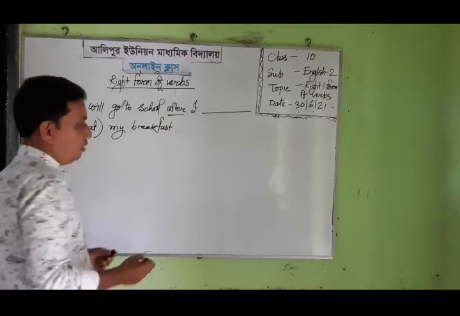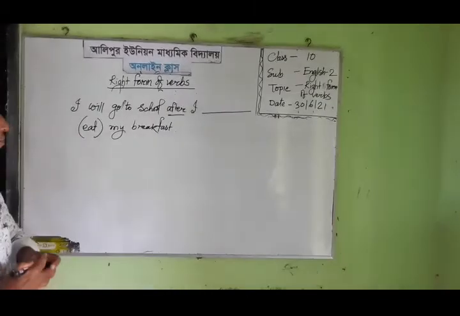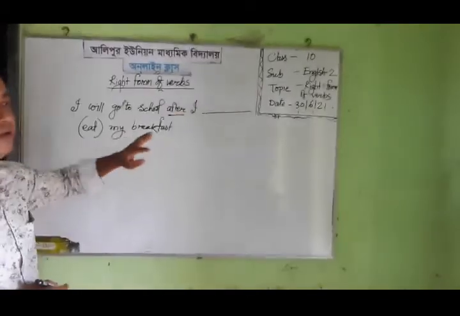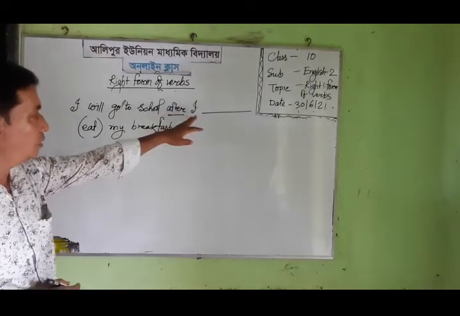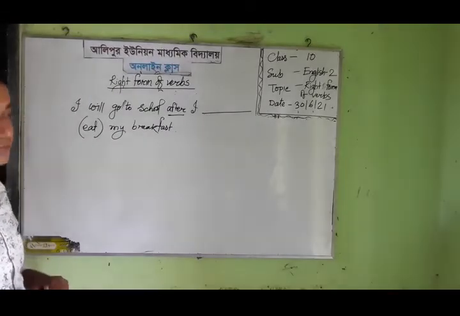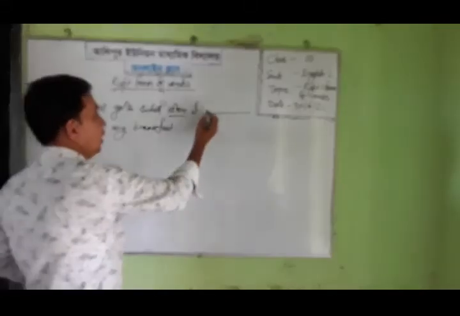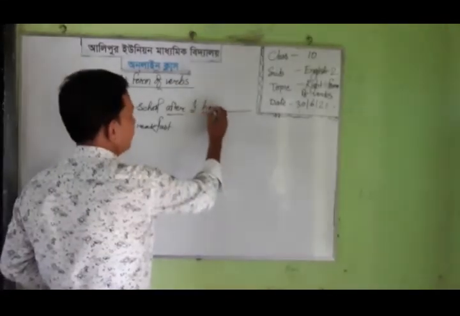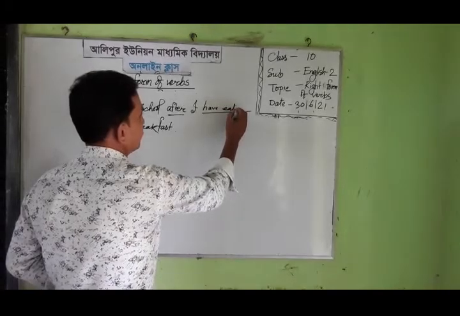if there is a future indefinite tense before the clause with after, then we must change the other clause into present perfect tense. So I may write here, I have eaten.